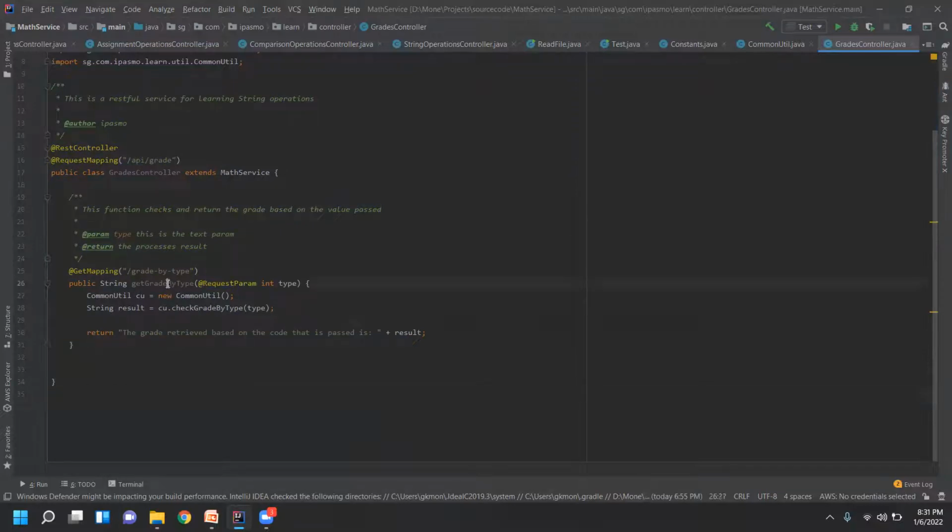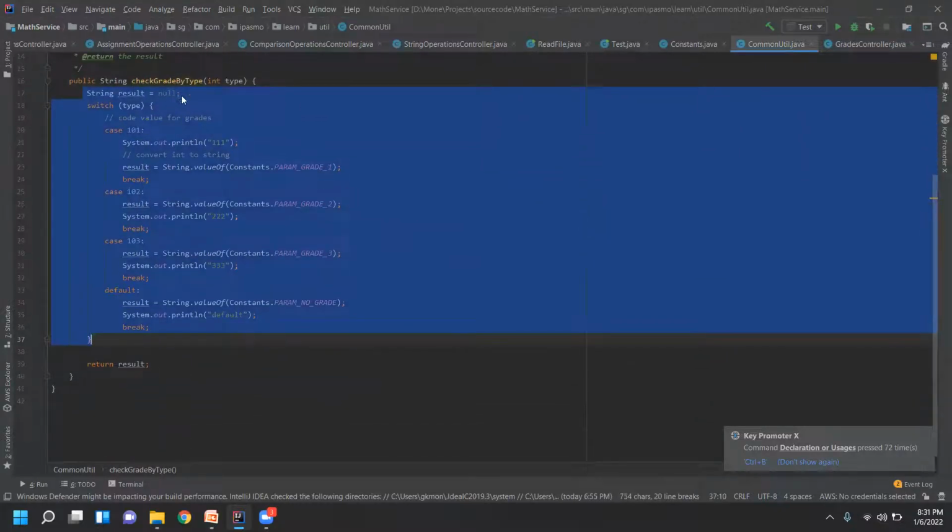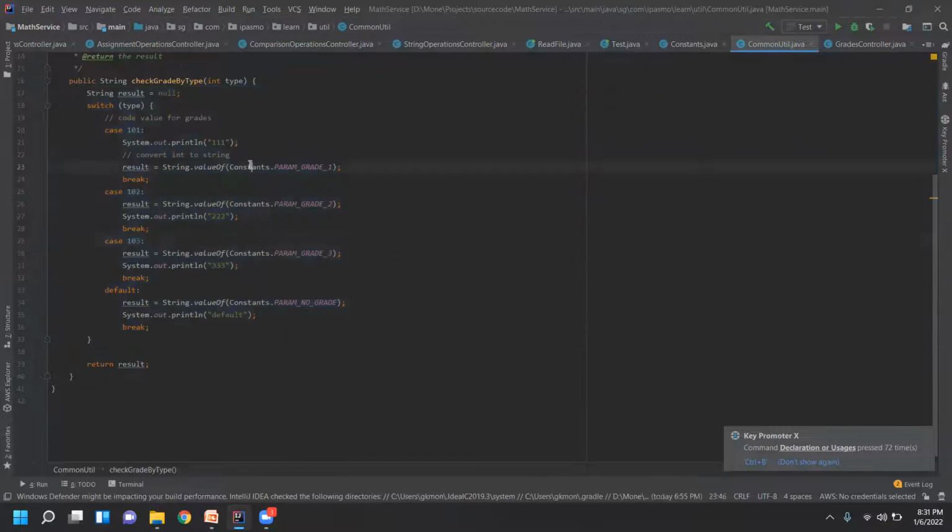So the endpoint is ready, and this endpoint is going to create an instance of this common util class, which is cu, and cu is the object, right? So using this cu, I'm going to call the function that is available inside this common util. If you want to go to that function, Control click on this, and it will take you to the respective function. Inside this function, we are again using another class, which is constants, and the variable param grade 1. The param grade 1 is static, right? So we should call it using the class name.